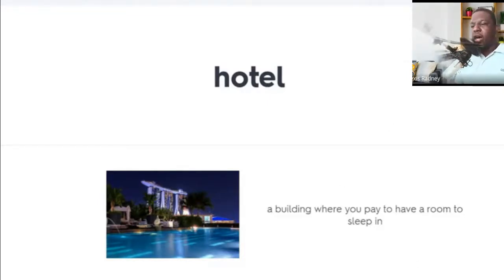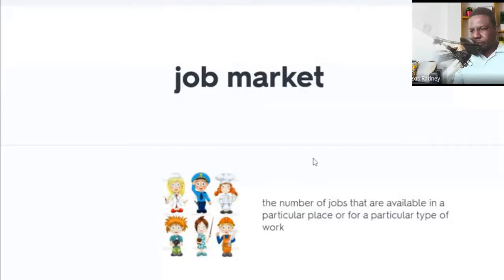Job market. The number of jobs that are available in a particular place or for a particular type of work. So job market is the number of jobs that are available in a particular place or for a particular type of work. That is job market. Pay attention. Job market.